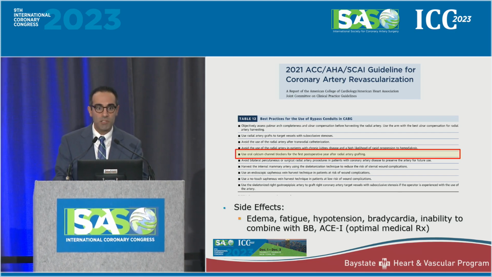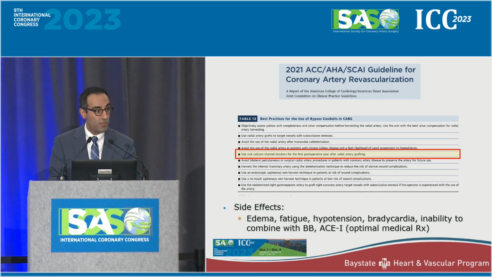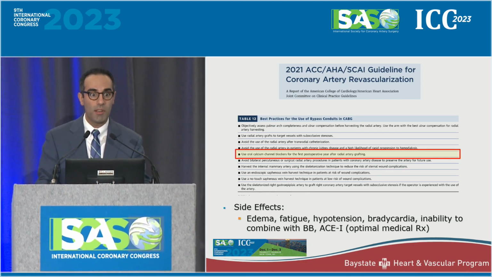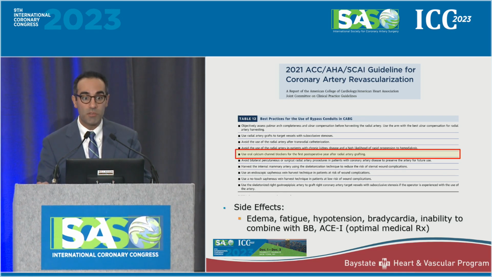But not all patients can tolerate that. There's different side effects, things like edema, fatigue, hypotension, bradycardia, of course, and certain inabilities to combine the use of these calcium channel blockers with other medications like beta blockers or ACE inhibitors.